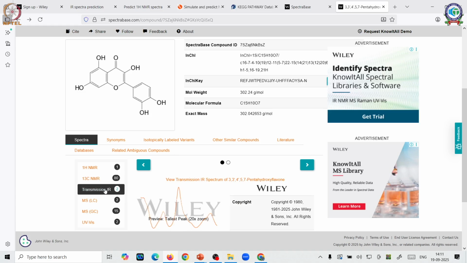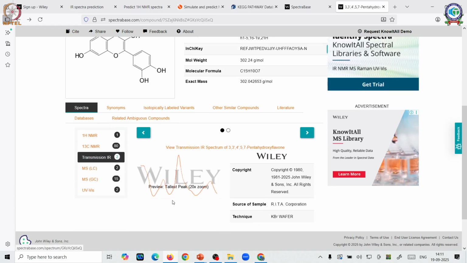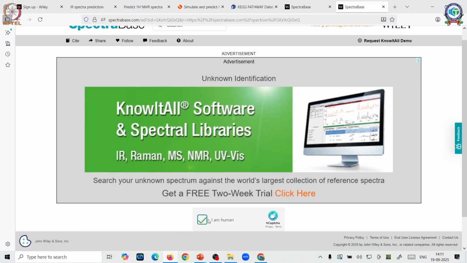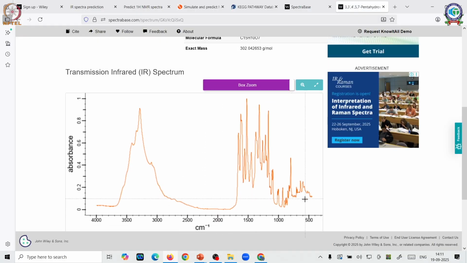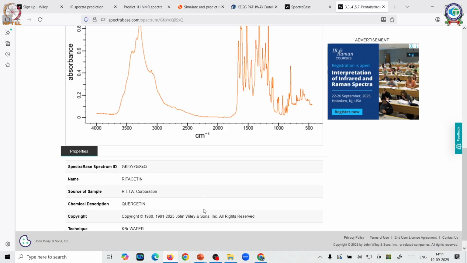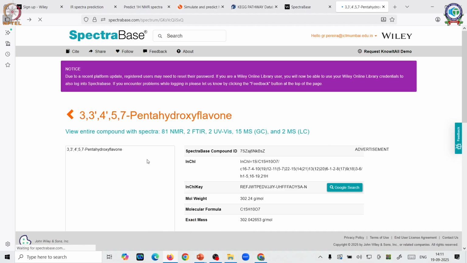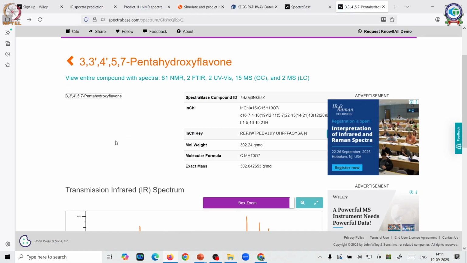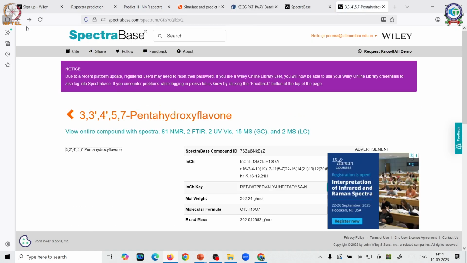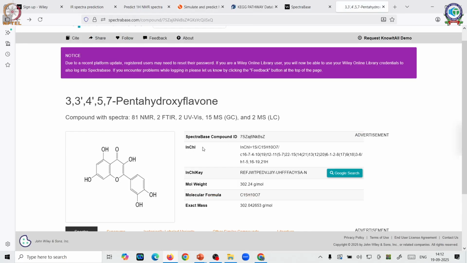Let's move to the IR. Let's click on the IR. And you can see a reverse IR spectra of this with the fingerprint region as well as a very sharp hydroxyl region for your quercetin. So the point is, through this one software, when you log in, you will be able to get most of the data associated with it. So you got your NMR data, you got your IR data.